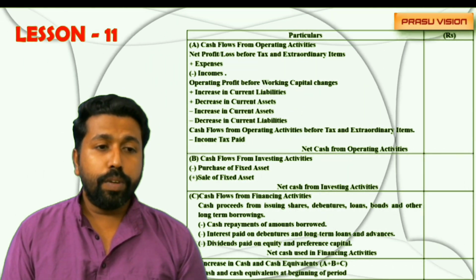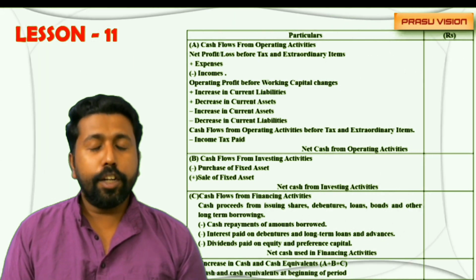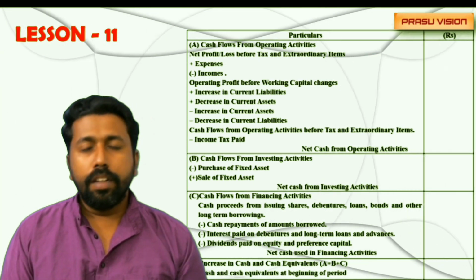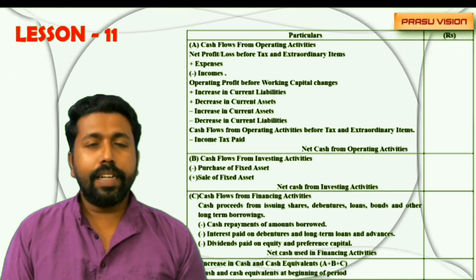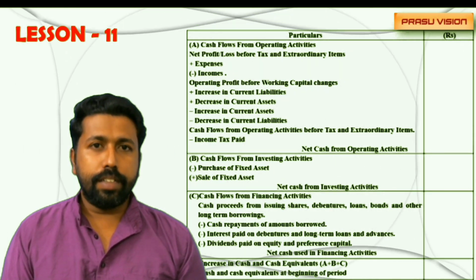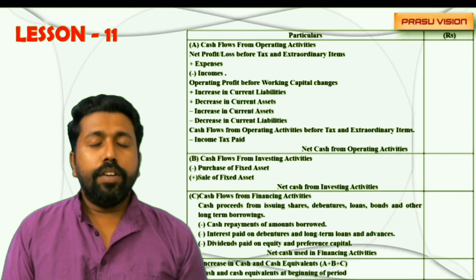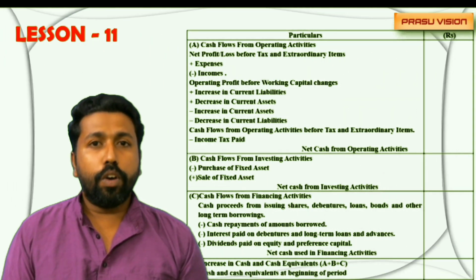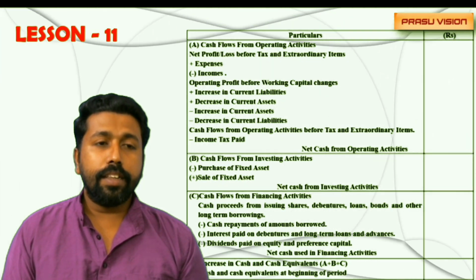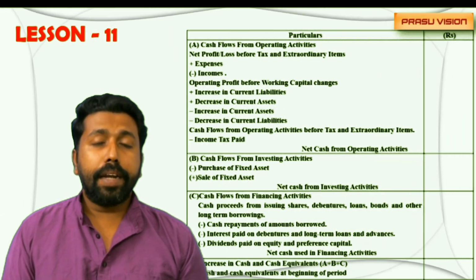With that amount, we will deduct the income tax paid during the year. You know very well, sometimes we have to open the account for income tax. There also we have to consider. And then after adjusting the income tax, we will get the net cash inflow or outflow from operating activity. That is the amount for part A.